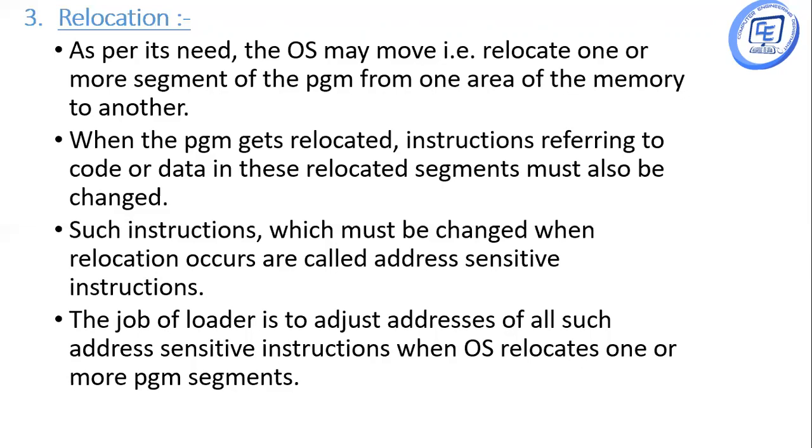Such instructions which must be changed when relocation occurs are called address sensitive instructions. So in this case, the job of the loader is to adjust addresses of all such address sensitive instructions when the operating system relocates one or more program segments.